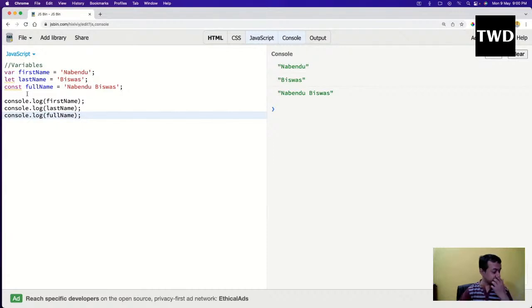It's a very big interview question. If you're going to give a JavaScript interview, the interviewer will ask what is the difference between var and let, and you'll say the difference is that var is functional scope and let is block scope. Then the interviewer will ask what the hell is a functional scope and what the hell is a block scope. Now I'll explain it.